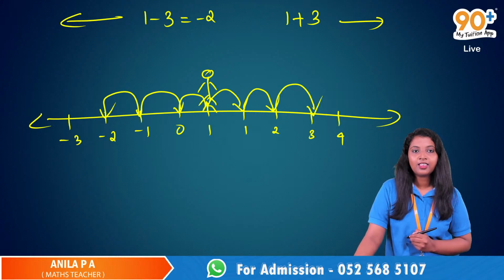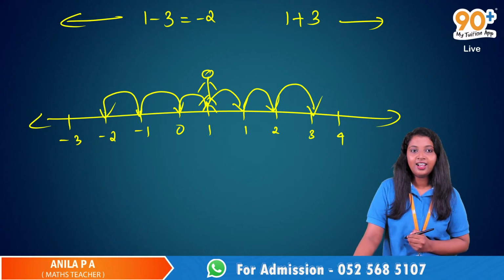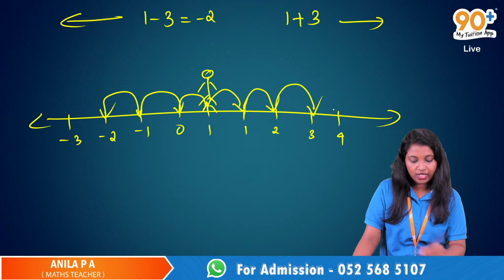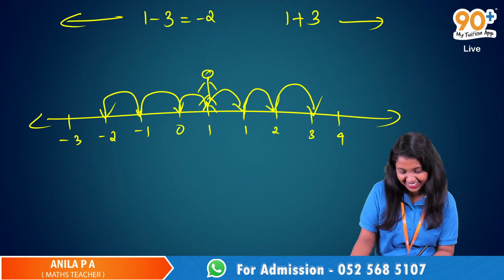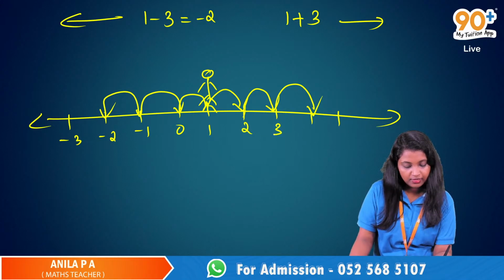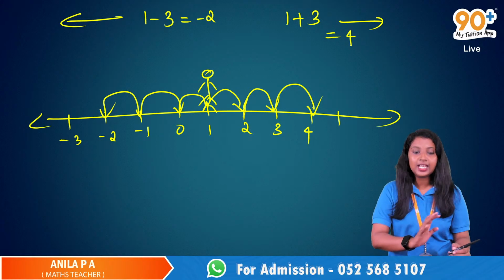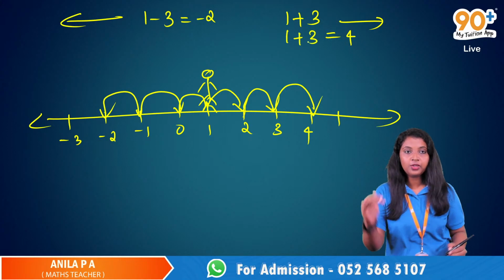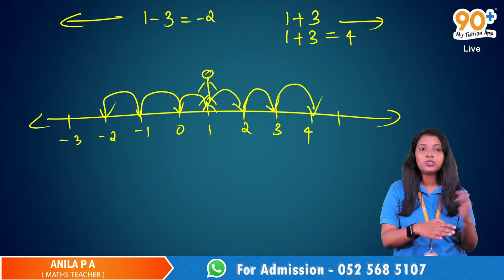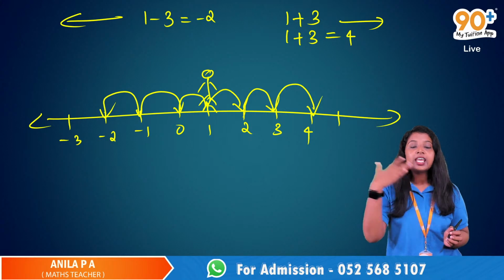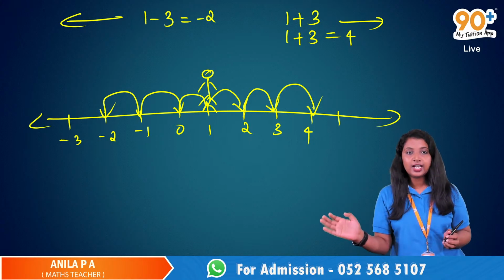3 steps forward, right? So it will be 3 plus 1 will be 4. 1, 2, 3, yes, 4. Here again, 2, 3, 4. Yes, it will be 4. So if it is 1 plus 3, we will always get a positive value because we are moving forward. But if it is negative, we will always go to the left side.